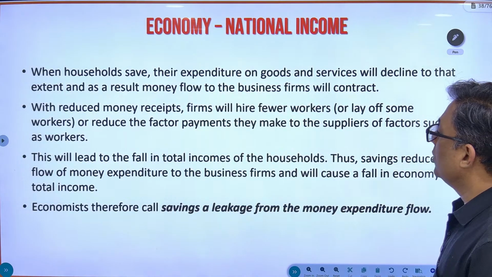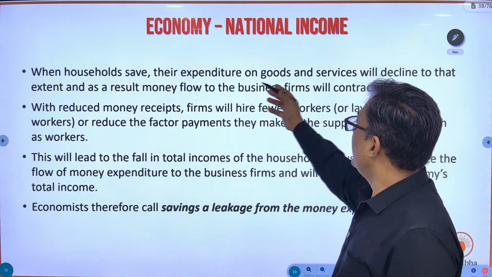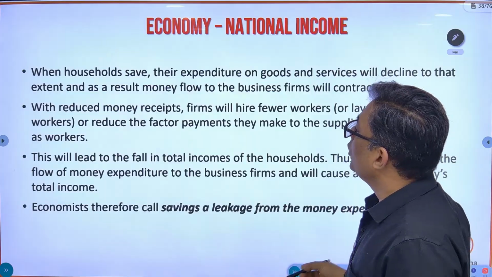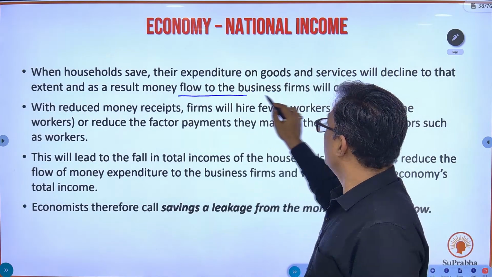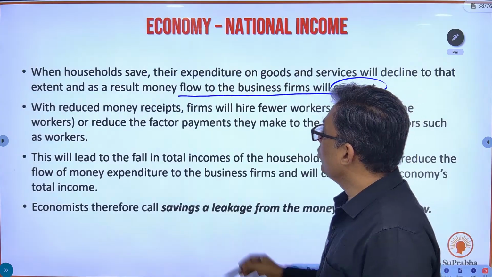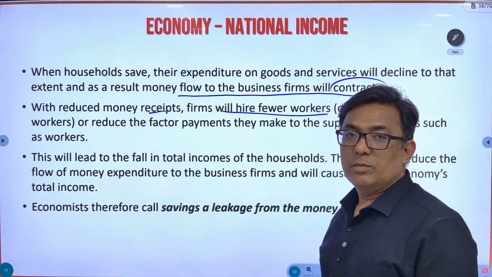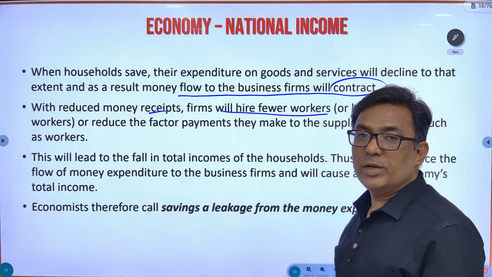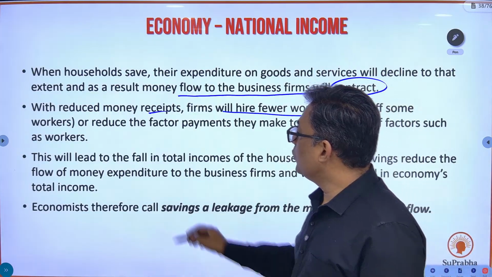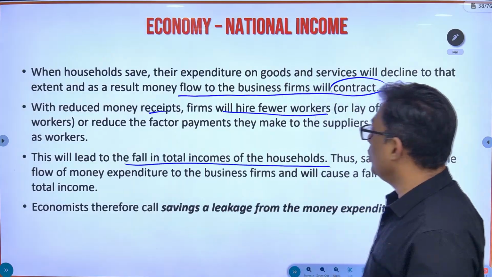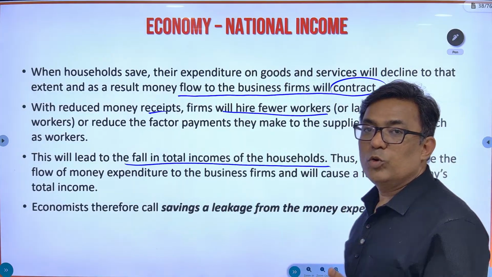Let's move ahead. So when the households save, their expenditure on goods and services will decline to that extent, and as a result, money flow to the business firms will contract. So with reduced money, firms will hire fewer people because paisa demand is less, 80 rupees ki demand is, so they are going to hire fewer people. So this will lead to a fall in the total incomes of the household. So next year the household are going to earn only 80 rupees.